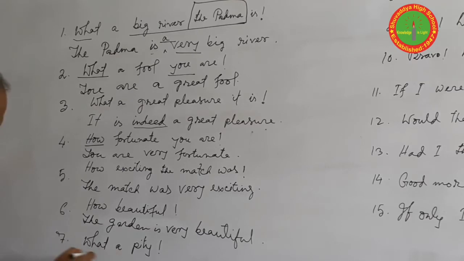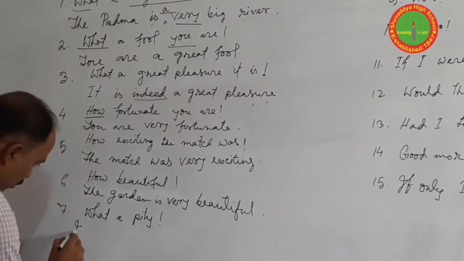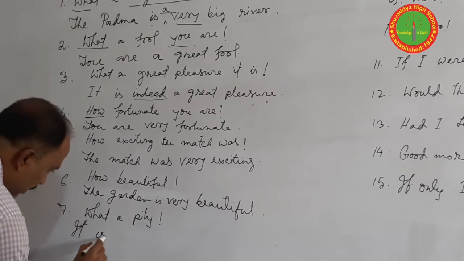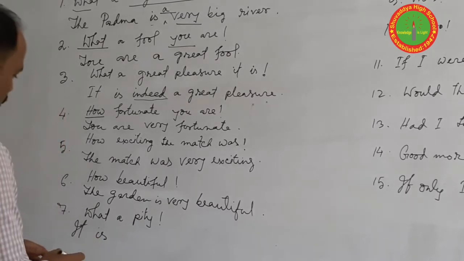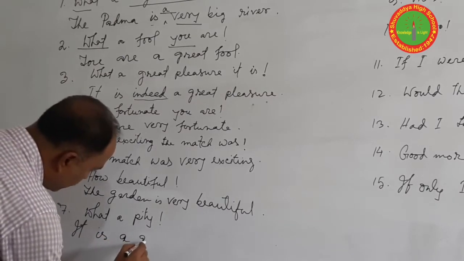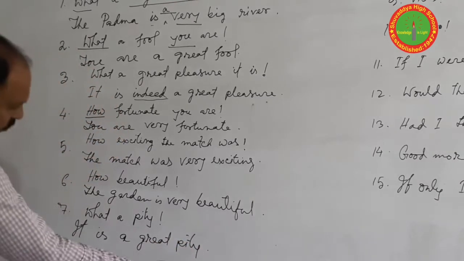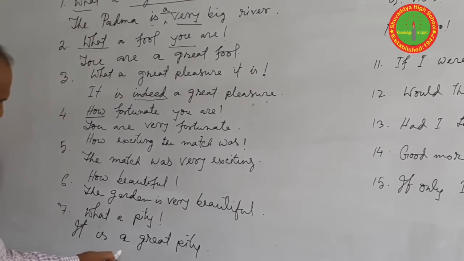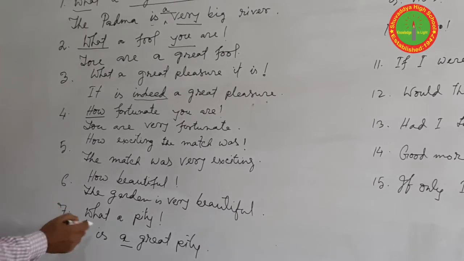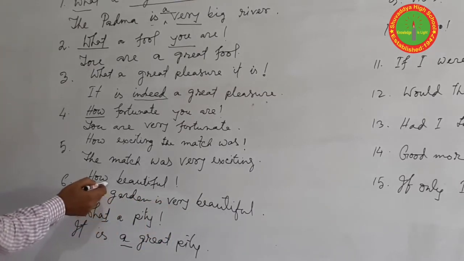Here is another example. What a pity. There is no subject and verb, so we should use the subject it and then is the verb. Generally, most of the time we use it is. It is a great pity. So this is your clue for assertive to exclamatory. If you have a or an in your sentence, then when we change it into exclamatory, we use what. If we don't find any indefinite article, then we use how.